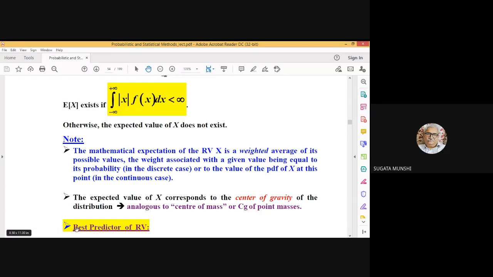I will consider the best predictor of random variable. Why expectation is called the best predictor of the random variable, then I'll stop today.